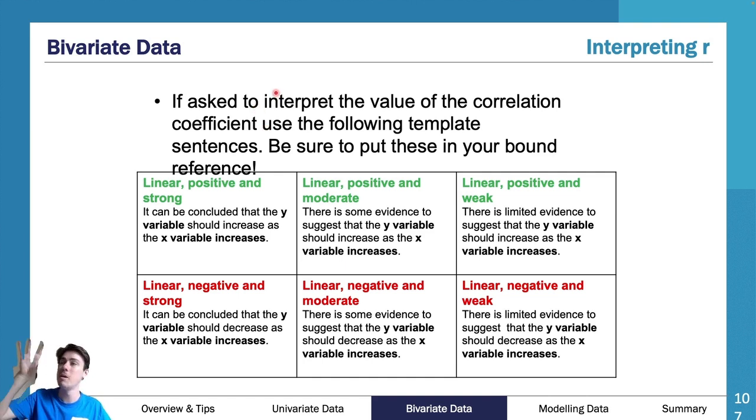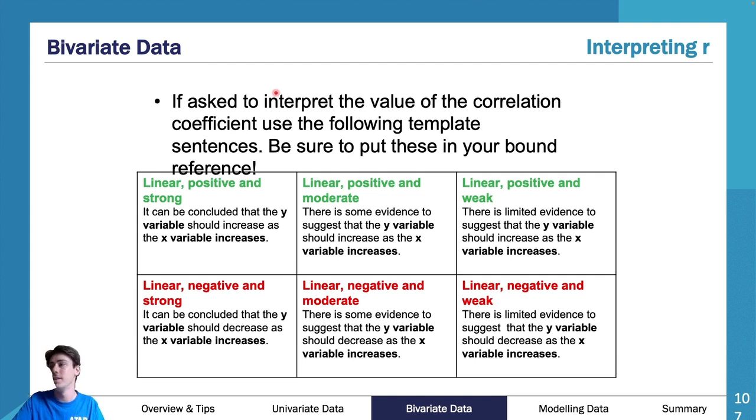But nonetheless, this here is a really good way of describing your linear data and describing your scatter plots dependent on your R value. So if it's linear, positive, and strong, it can be concluded the Y value should increase as the X values increase. Linear, positive, moderate, there is some evidence to suggest. Linear, positive, weak, there is limited evidence to suggest. So these are really good ways of describing what's going on with your R value and your scatter plot. And it's a great way to put that information into use.